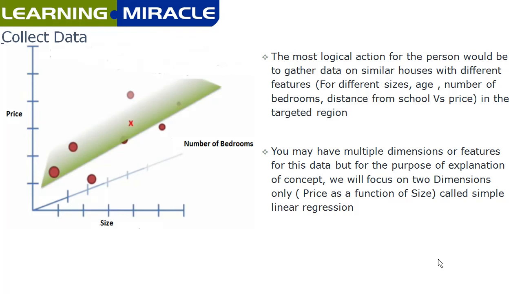As you can see, this data may have multiple dimensions and multiple features like size, age, number of bedrooms, but for the purpose of explanation of concept, we'll focus on only two important dimensions, which is price as a function of size. So when we have only two dimensions, we call it a simple linear regression, and if there are multiple features involved, it is called multivariate regression.